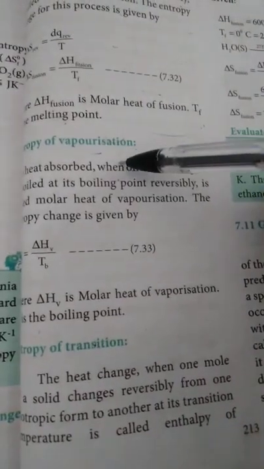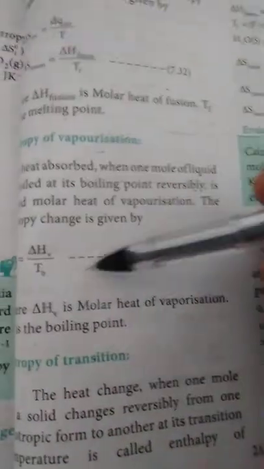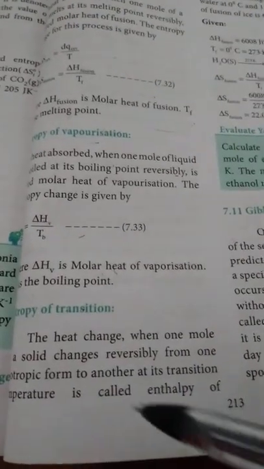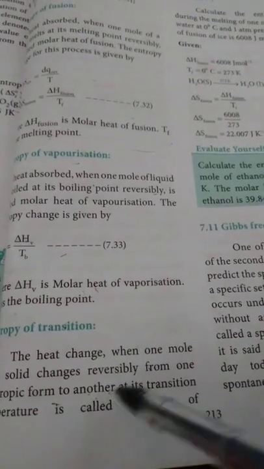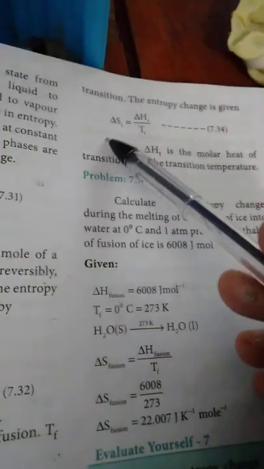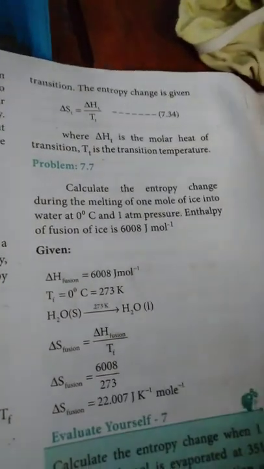In the same way, entropy of vaporization. When heat is absorbed, 1 mole of liquid boils at its boiling point. Then write the formula and explanation. Then entropy of transition. When 1 mole of solid changes reversibly from one allotropic form to another, the formula is delta S T is equal to delta H T divided by Tt, and write the explanation till this.